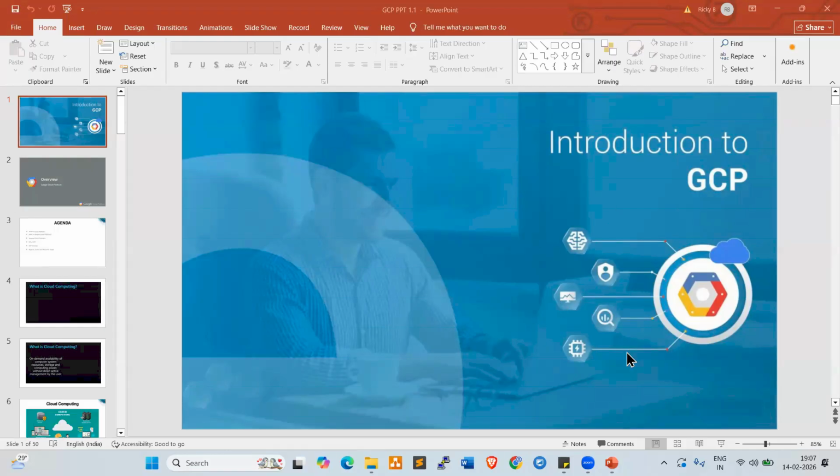So it's already 7:07, right? So let's get started. This is a 2 hour workshop, 2 hour session. So after 1 hour, we can take a 5 minute break. First, theoretically, what is GCP and what are the services available in GCP? Why are the project teams looking for GCP? What are the advantages of GCP? Difference between AWS and GCP, right? Advantage of services here. These are all we can discuss.